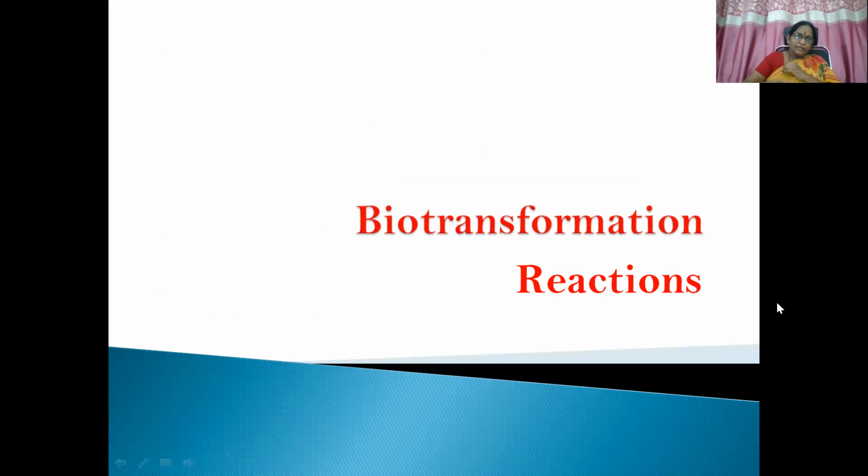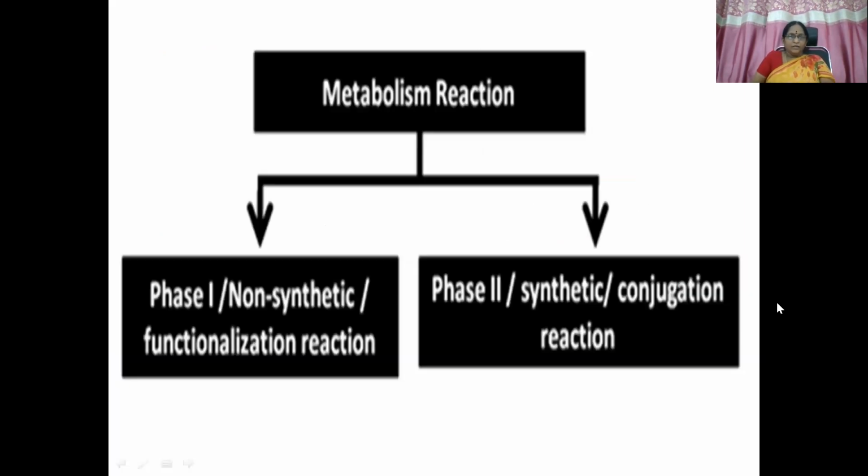Okay. After understanding the various types of microsomal and non-microsomal enzymes, we'll get into the biotransformation reactions proper. What happens when a xenobiotic enters the body? We have two types, phase 1 and phase 2. Phase 1 is otherwise known as non-synthetic, the functionalization reaction. Phase 2 is synthetic, the conjugation reaction.